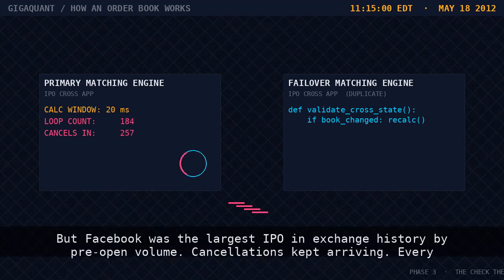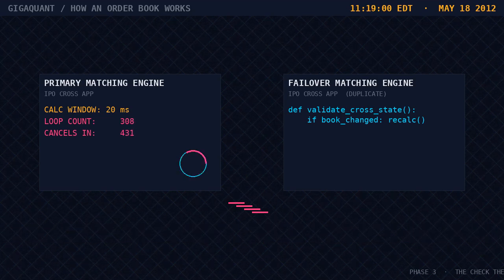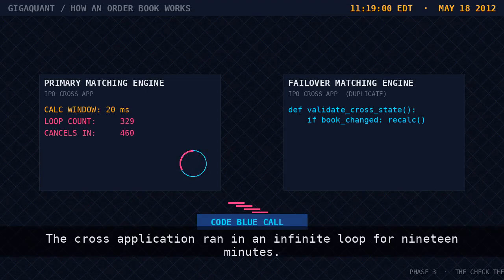But Facebook was the largest IPO in exchange history by pre-open volume. Cancellations kept arriving. Every recalculation took another 20 milliseconds. During those 20 milliseconds, more cancellations came in. The cross application ran in an infinite loop for 19 minutes.